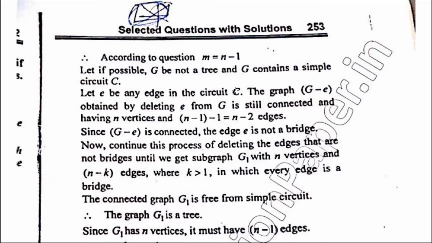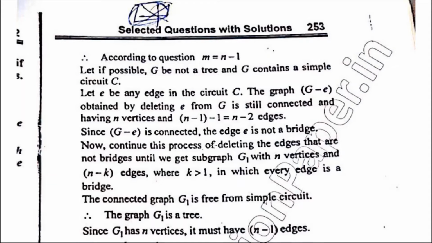Because e is an edge in the circuit. C is a circuit in G and e is an edge in the circuit. So if I delete an edge from the circuit in the given graph G, then G minus e is still a connected graph having n vertices, and since G has n minus 1 edges, by deleting one edge it will now have n minus 2 edges.